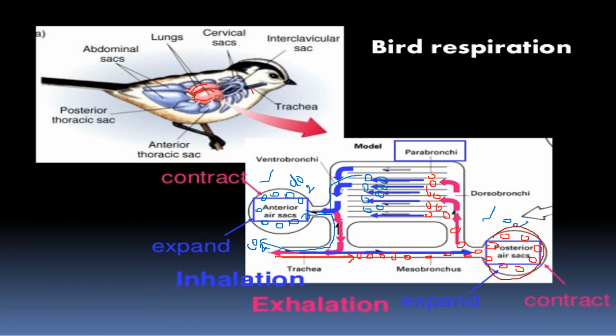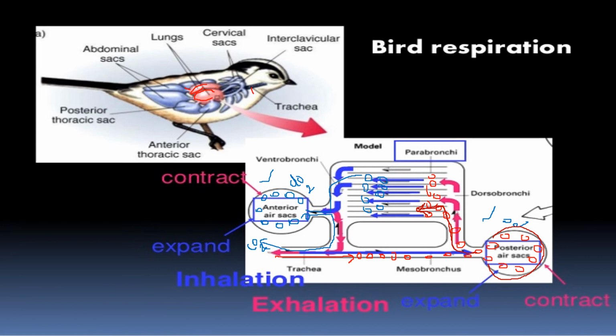Okay, when the size of these sacs is decreased, the air from this posterior sac again goes to the lungs at the time of exhalation. So, on one side, the deoxygenated air or carbon dioxide is going out, and on the other side, the oxygenated air from the posterior air sac is reaching the lungs.